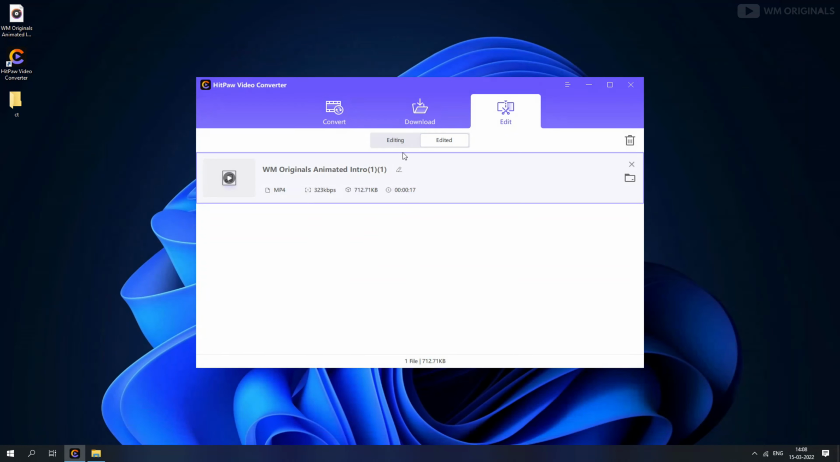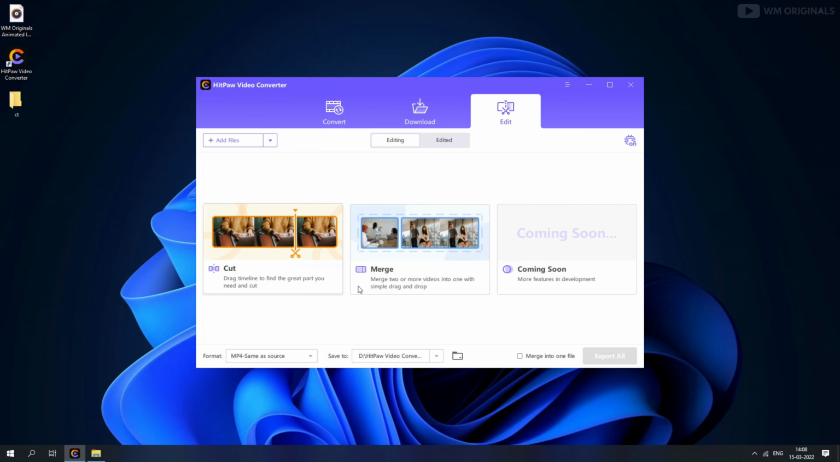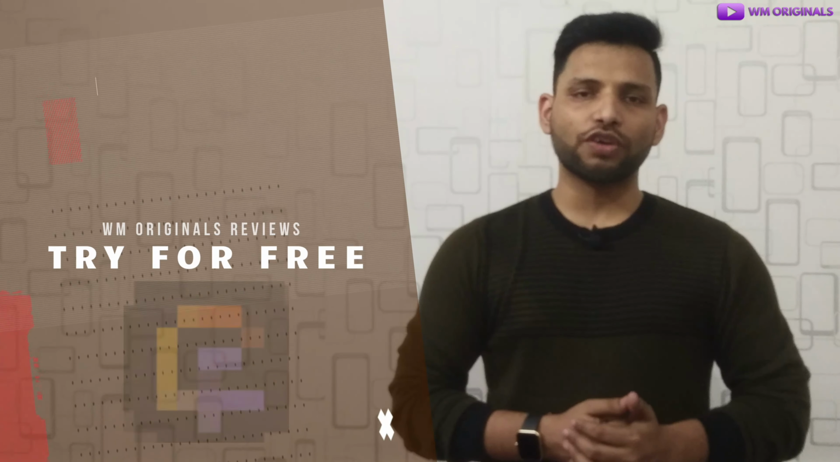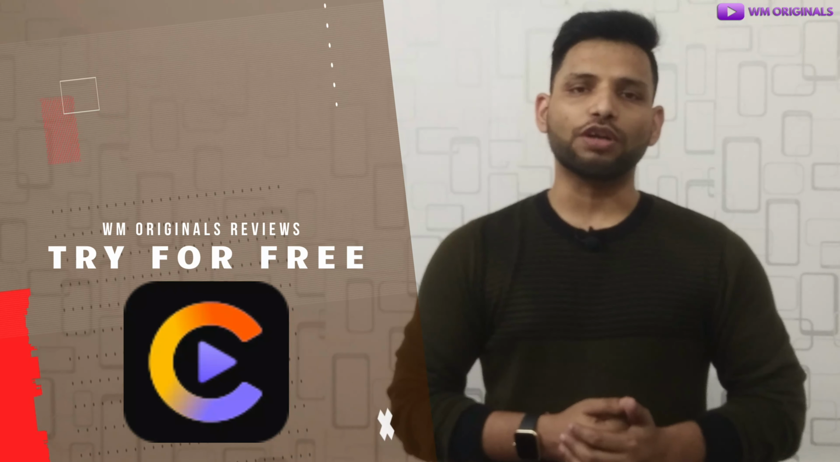The same way we can also use HitPaw Video Converter to cut and merge audio and video files. Well, that's not enough. There are many more features coming soon in future. That's fantastic. I will highly recommend you to try it if you want to convert videos to different formats. Plus, you can do basic editing to videos and audio files as well.